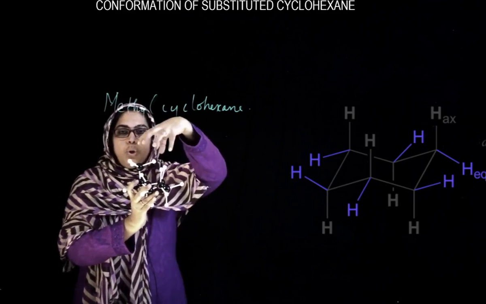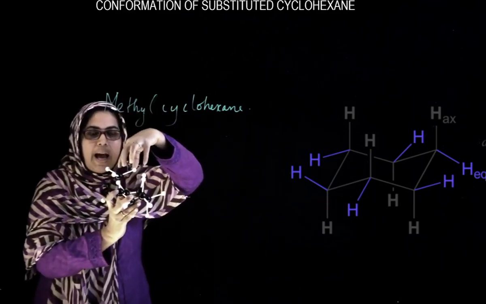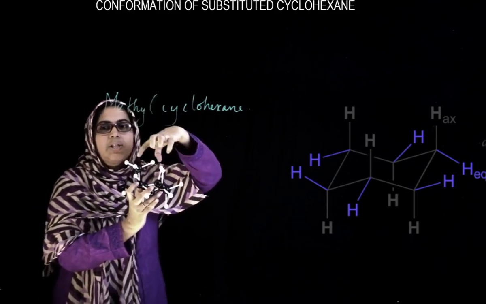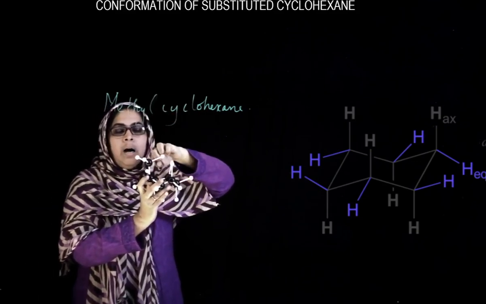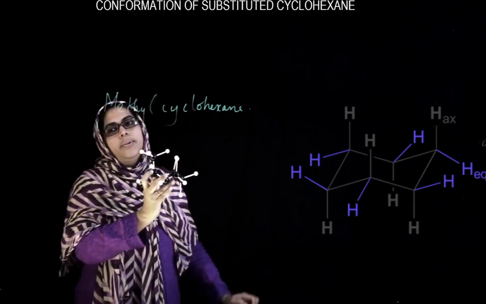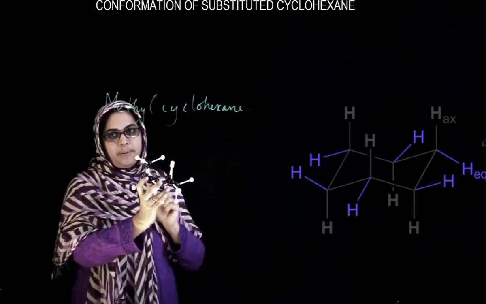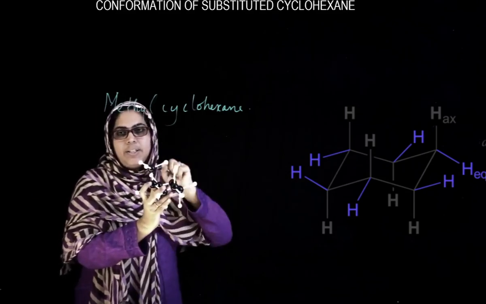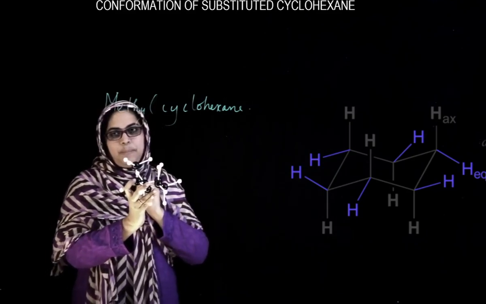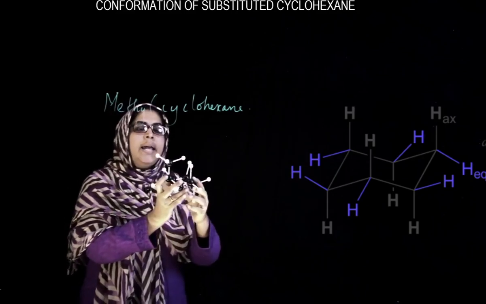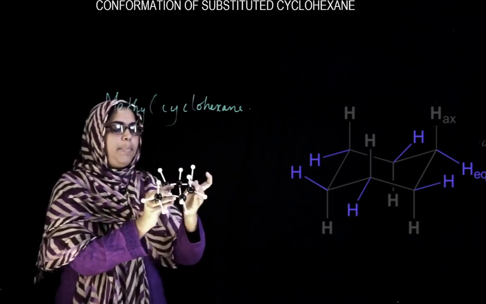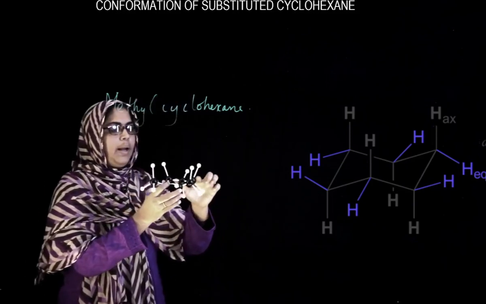Due to crowding between the methyl and the hydrogen, a steric repulsion is experienced, and that steric repulsion between the substituents on the first and the third carbon is known as 1,3 diaxial interaction. That diaxial interaction destabilizes the axial methyl cyclohexane. When we come to the equatorial methyl cyclohexane, that is, when flipping takes place, the methyl becomes equatorial.